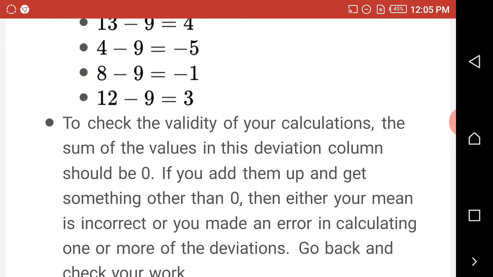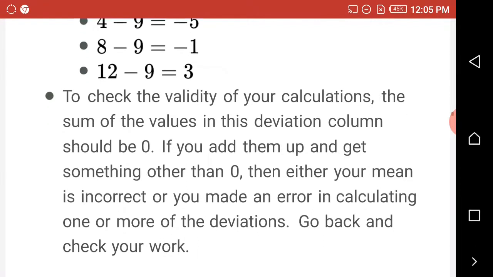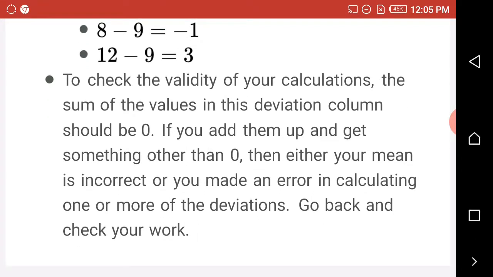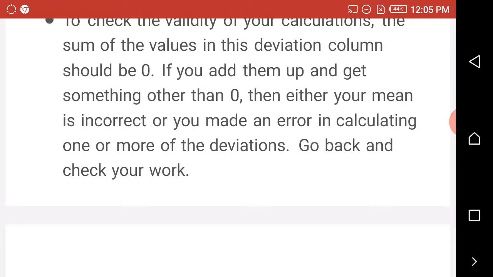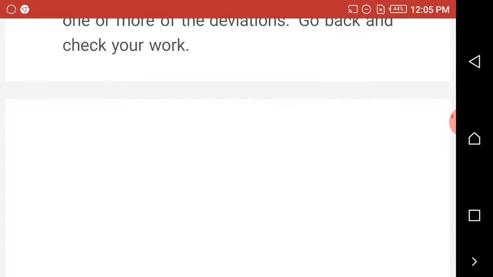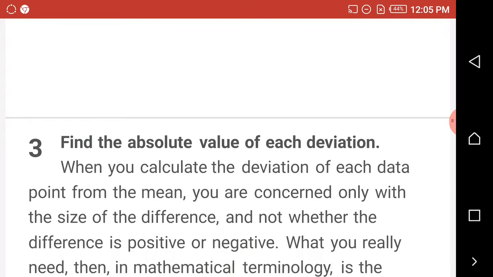To check the validity of your calculation, the sum of the values in this deviation column should be 0. Add them and you'll find out. If you add them up and get something other than 0, then either your mean is incorrect or you made an error in calculating one or more of the deviations. Go back and check your work. Hope you're following. Are we following?